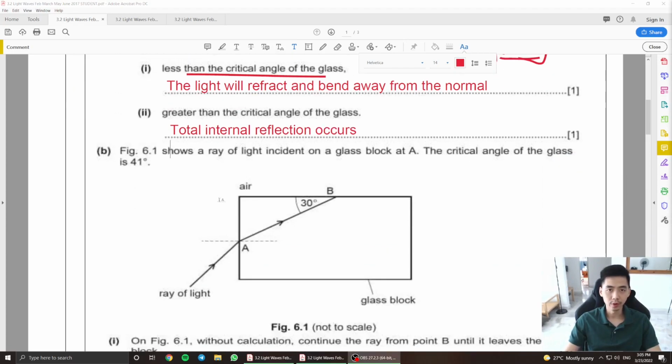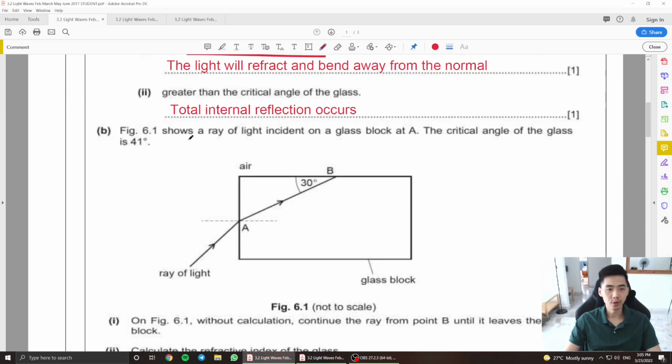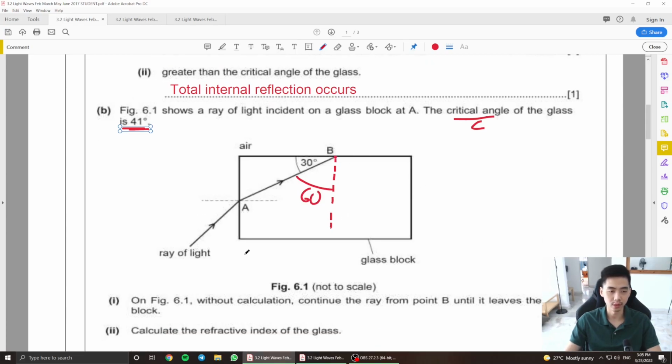Okay, then moving on. Figure 6.1 shows a ray of light incident on a glass block at A. The critical angle of the glass is 41 degrees. Okay, so the critical angle here is 41 degrees. Looking at this one here, this incident angle is more than the critical angle already, right? So I know for a fact that total internal reflection is going to occur here.